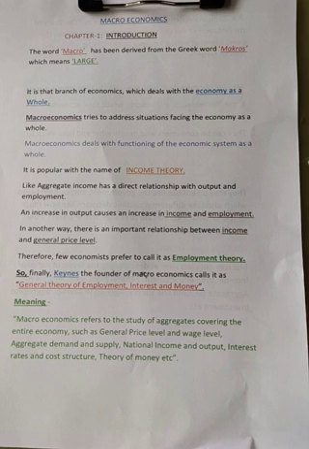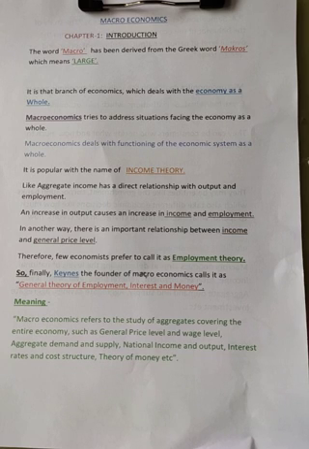About this, only macroeconomics explains. So macroeconomics always aims at determining the levels of national income, total employment, general price level, aggregate demand, aggregate supply, general wage level, aggregate savings, like this. But microeconomics always thinks about price determination, like an individual price determination, and how to allocate the resources for a particular use. So macroeconomics is also called income theory, because aggregate income has a direct relationship with output